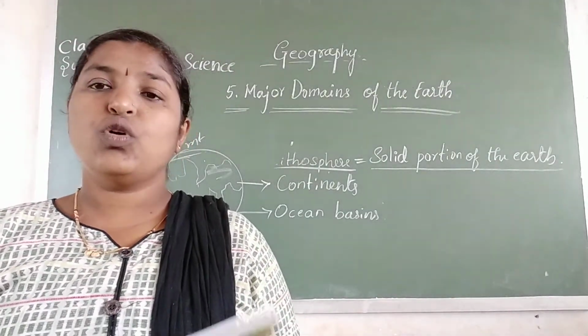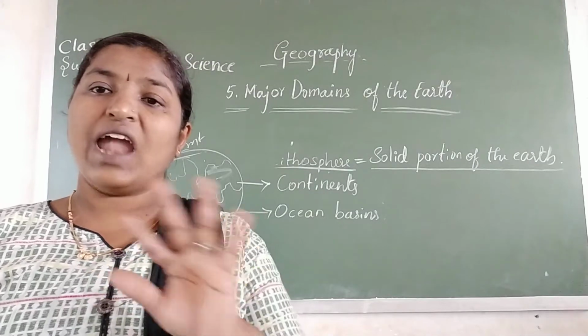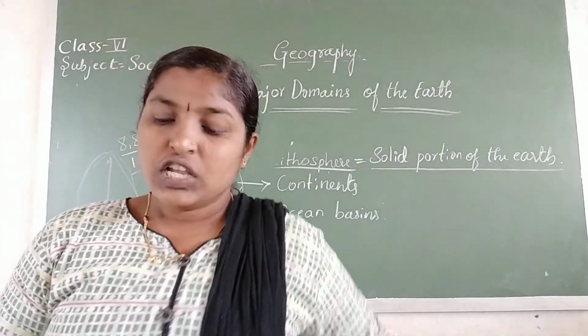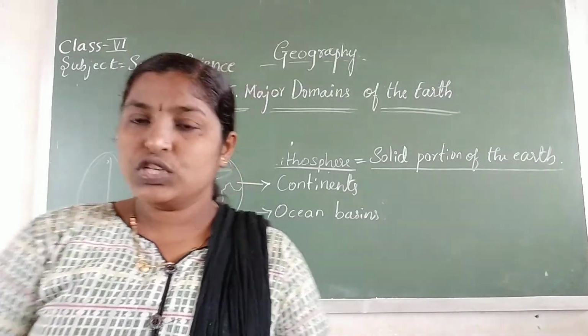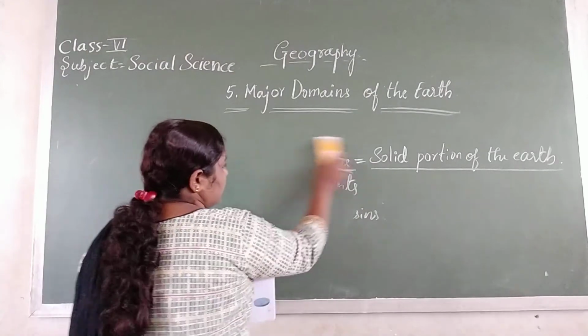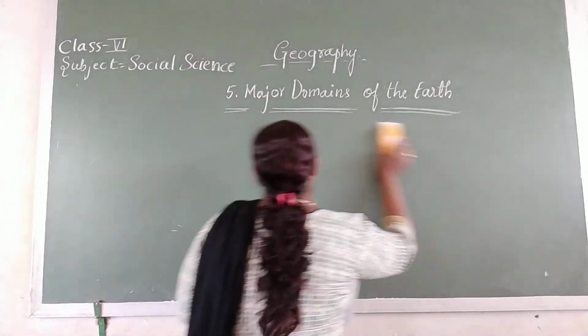So let us know about continents, the land areas. The land places are called continents. So land area on the earth is called a continent.